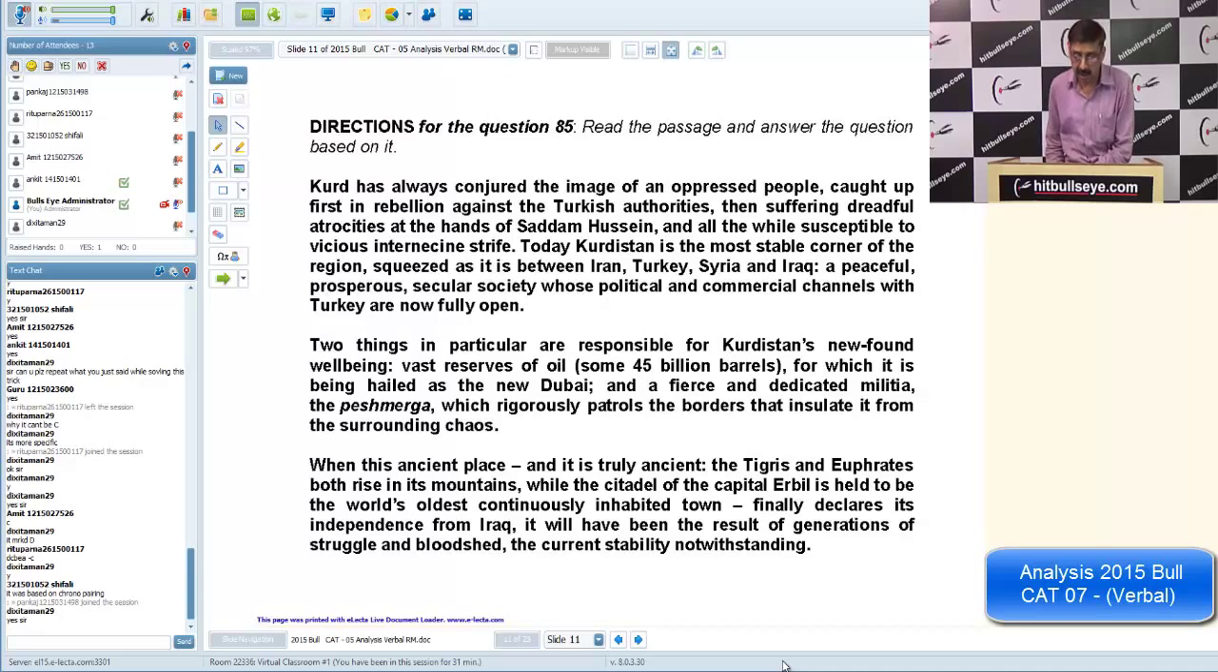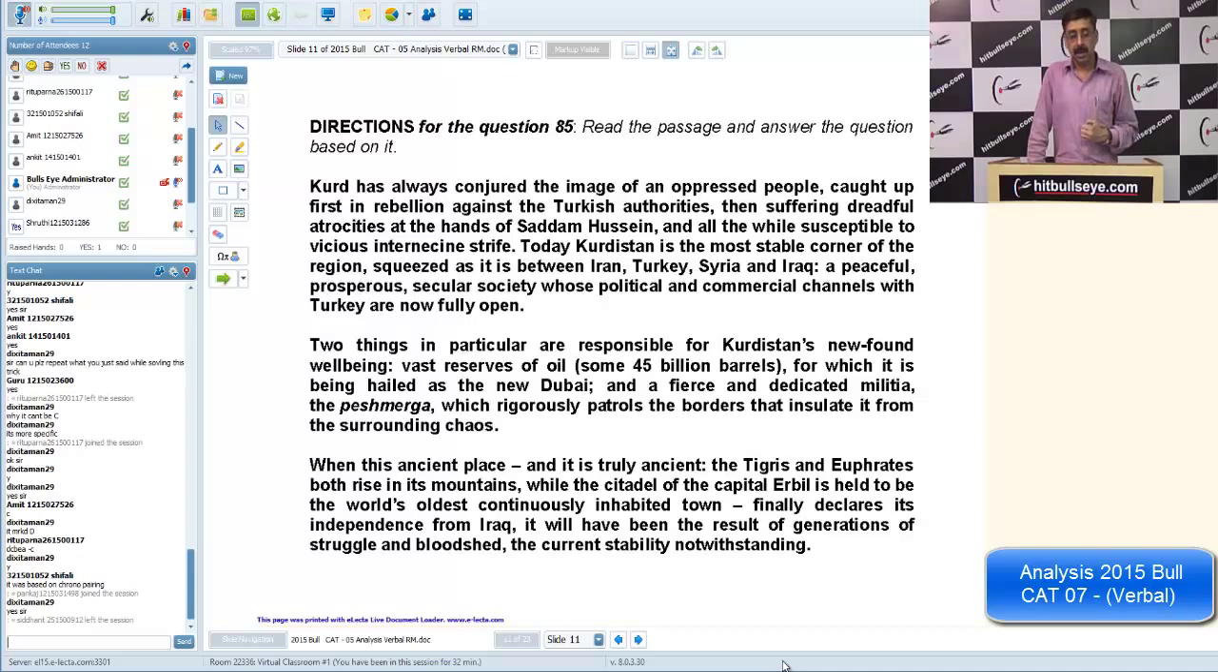Okay, now this is about Kurds. Always have a conjured image. Now the author, let's try to recall the passage. It was in the first one or two paragraphs. He is talking about how the Kurds, the people from Kurdistan, were earlier tortured and suffered a lot at the hands of various communities, and casualties were inflicted upon them and other such operations. But somehow this is a stable corner in the world. They gained independence. Now they are living peacefully.